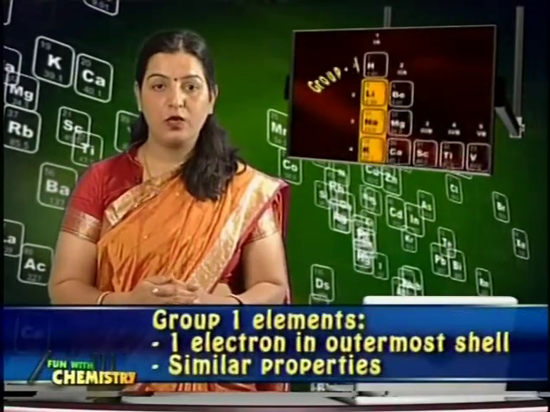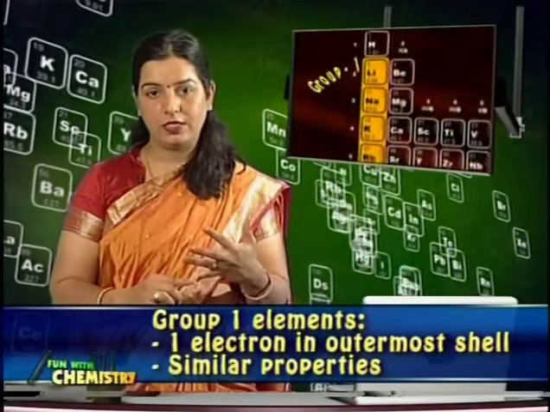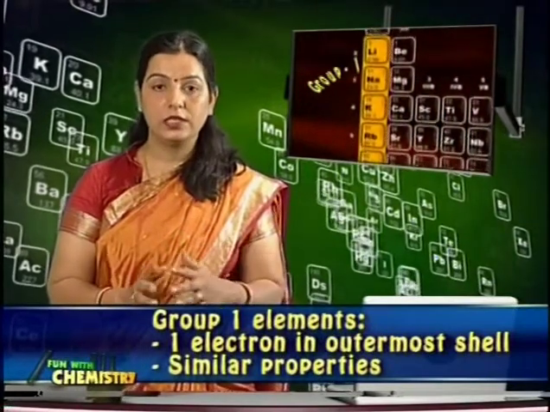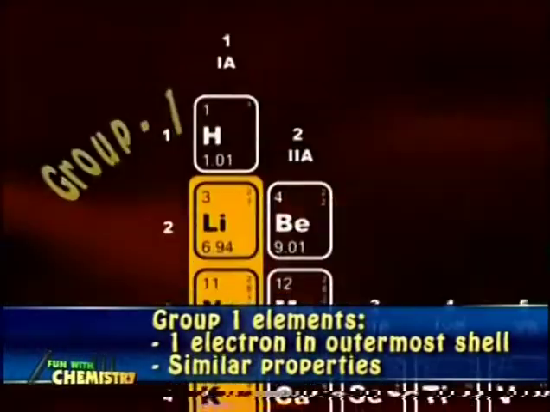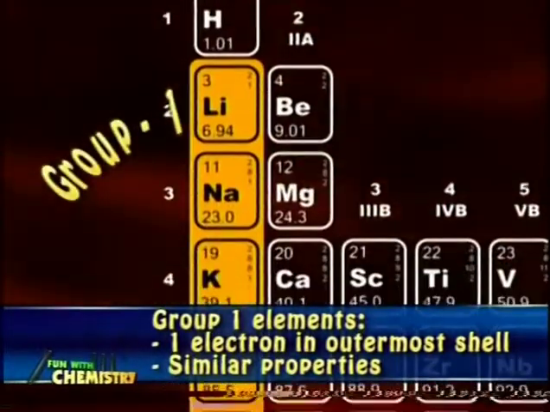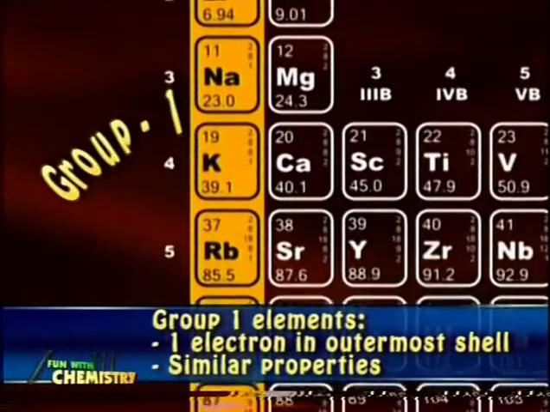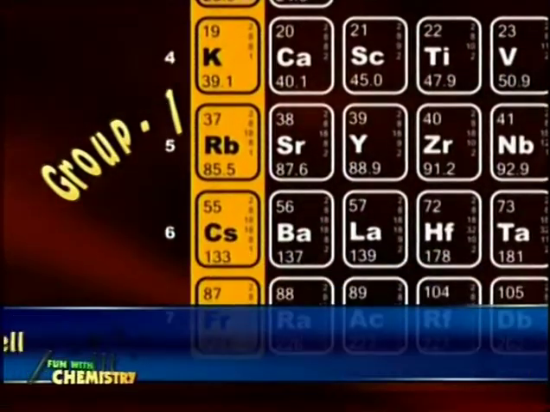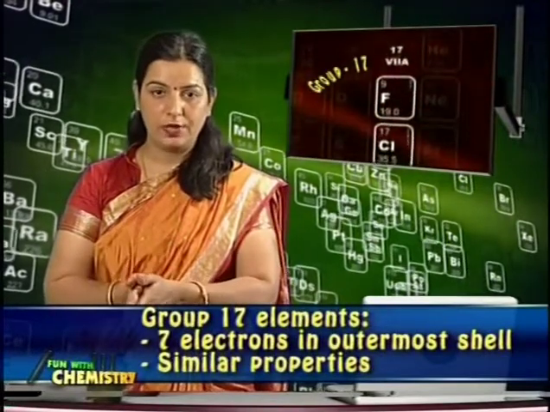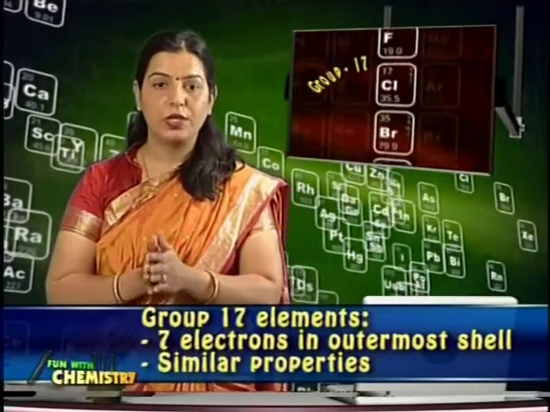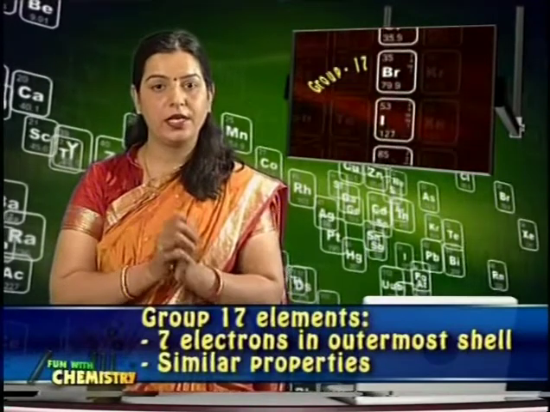For example, the first group, that is alkali metals, is comprised of lithium, sodium, potassium, rubidium, cesium and francium. All of these consist of 1 electron in the outermost shell, and all these elements have similar properties. In the same manner, the 17th group, that is the halogen family, is comprised of fluorine, chlorine, bromine, iodine and astatine.